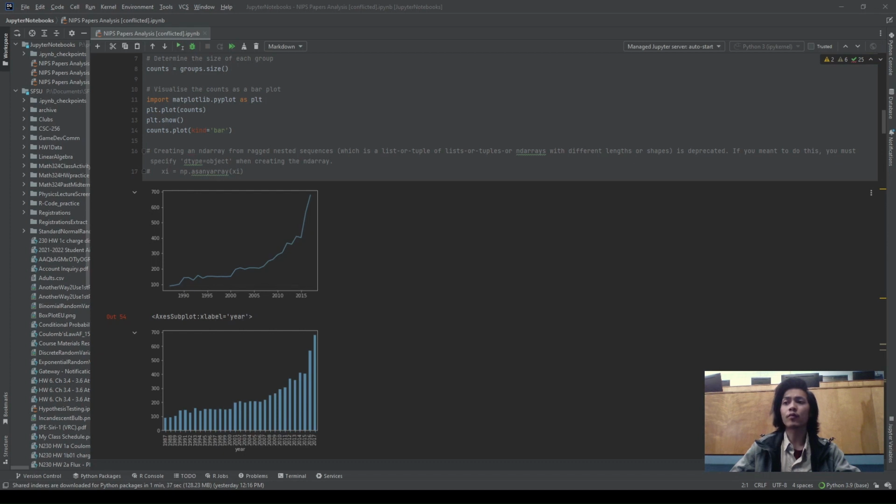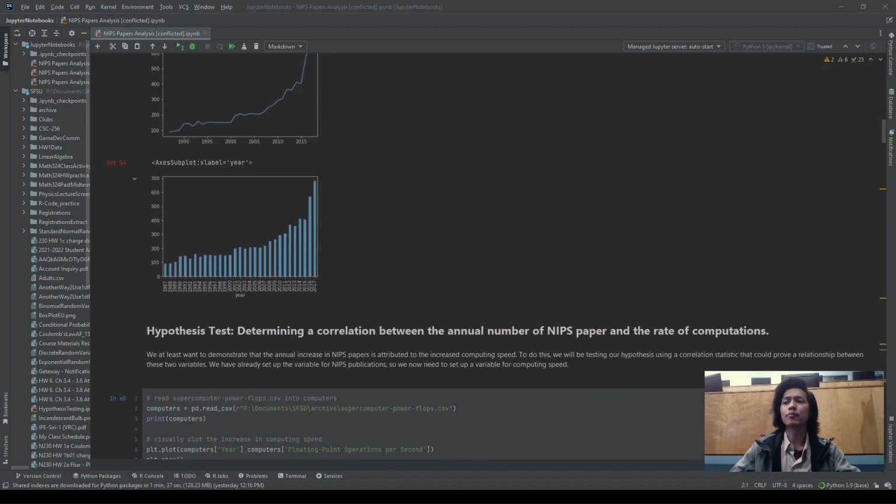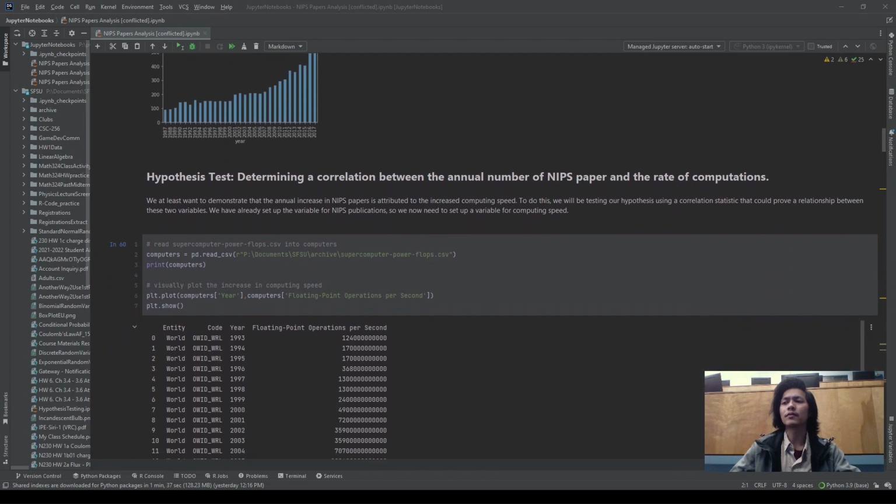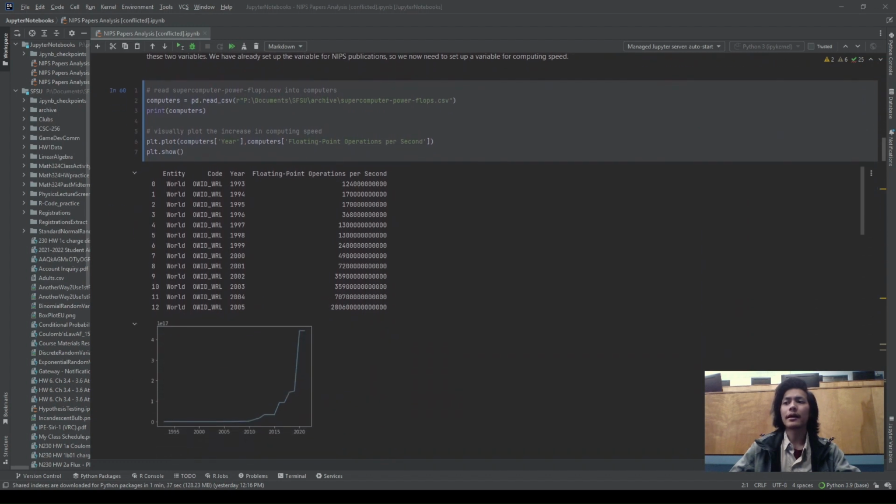For me to infer one of these attributes, particularly the computer hardware attribute, I then have to import another CSV file which contains a list of the floating point operations per second that have been observed for each passing year. I then create another plot which also indicates the exponential increase in flops that we see over time. And that raises my confidence in determining that correlation between the increased computer speed and the increased number of NIPS publications that we see every year.